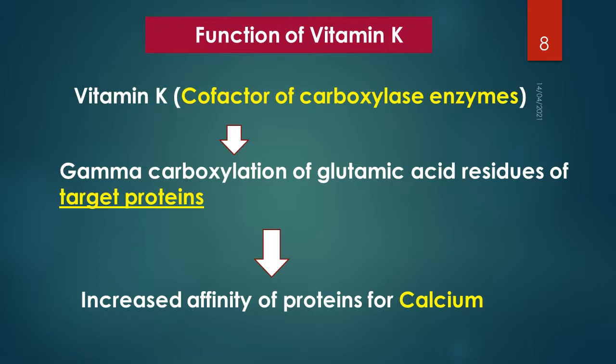This gamma carboxylation of glutamic acid residues increases the affinity of those proteins for calcium, so that they can easily attach with calcium. They can make bridges or bonds with calcium.